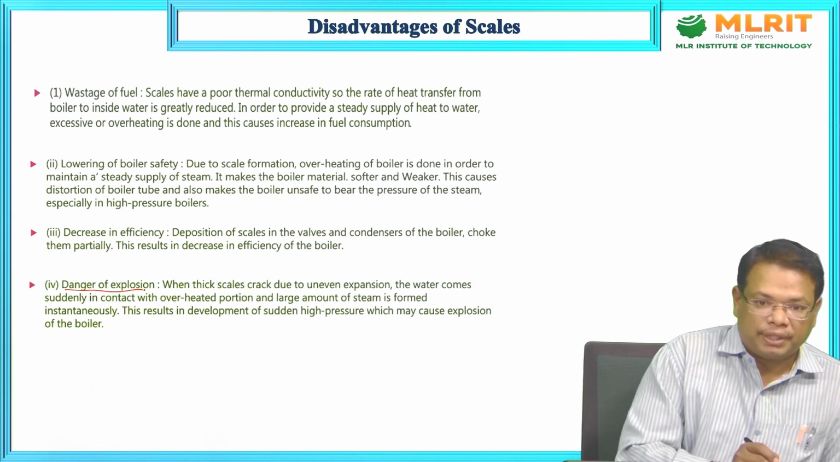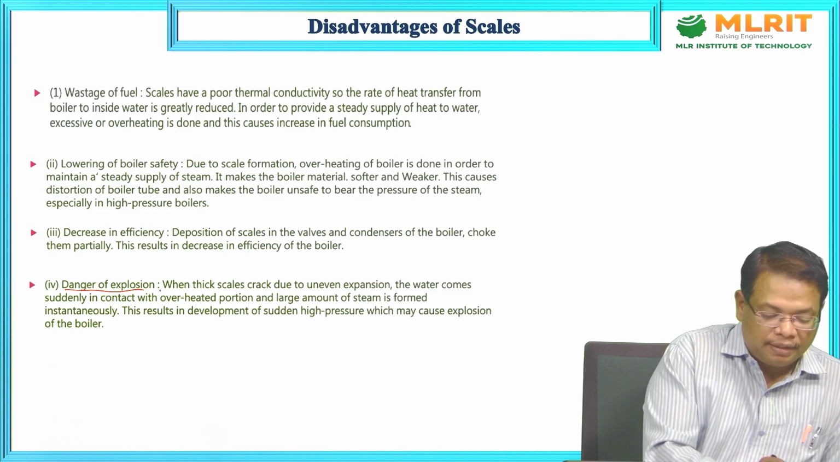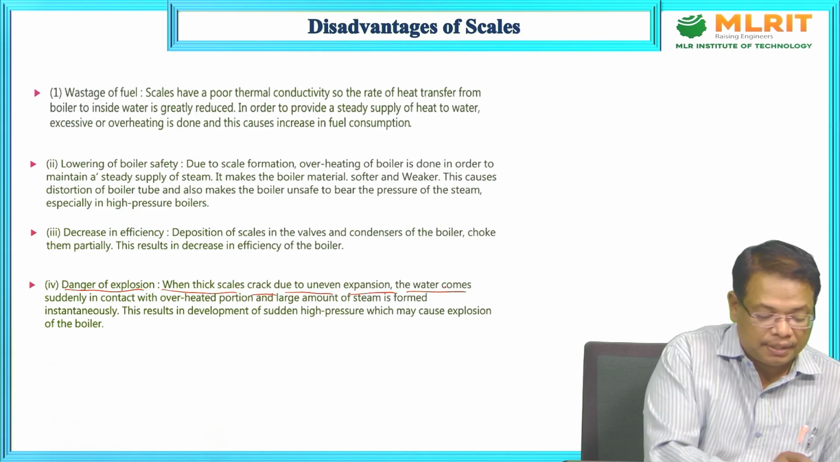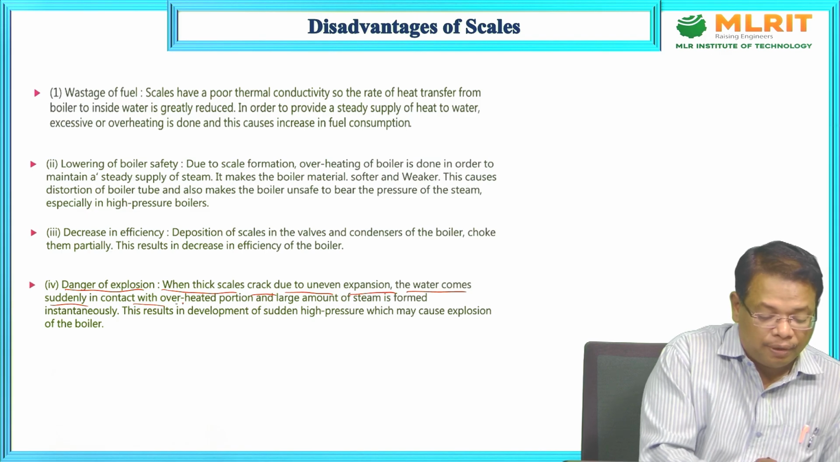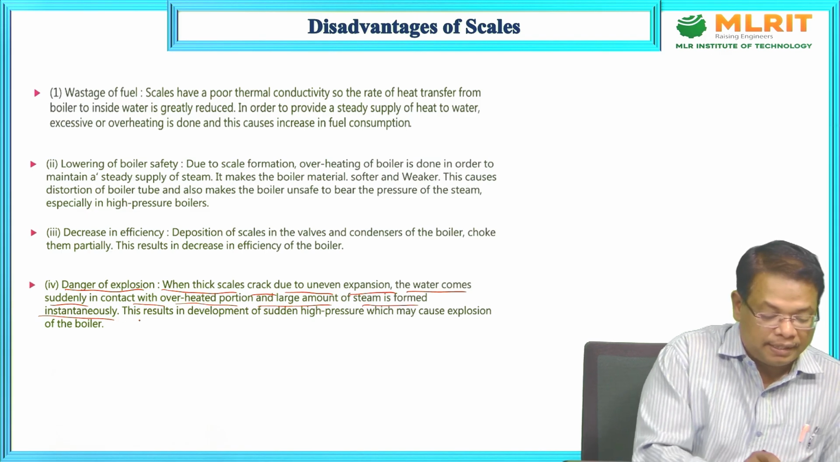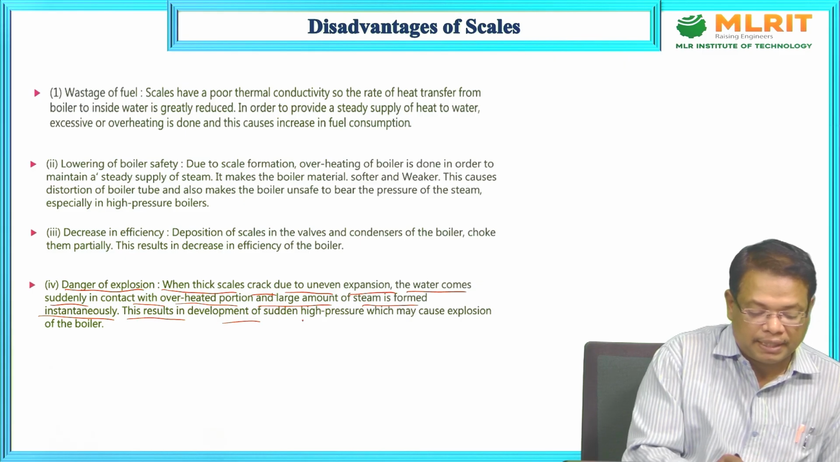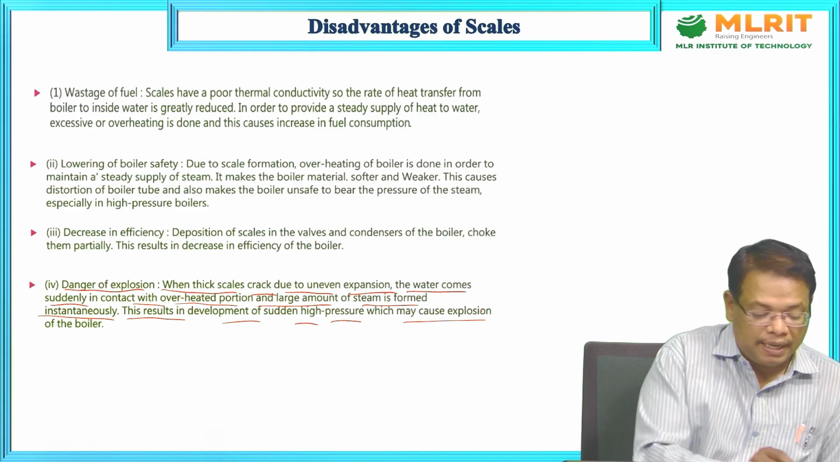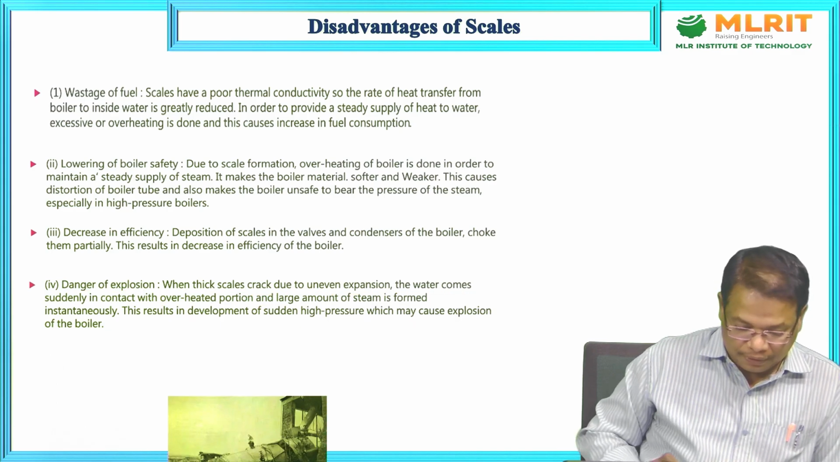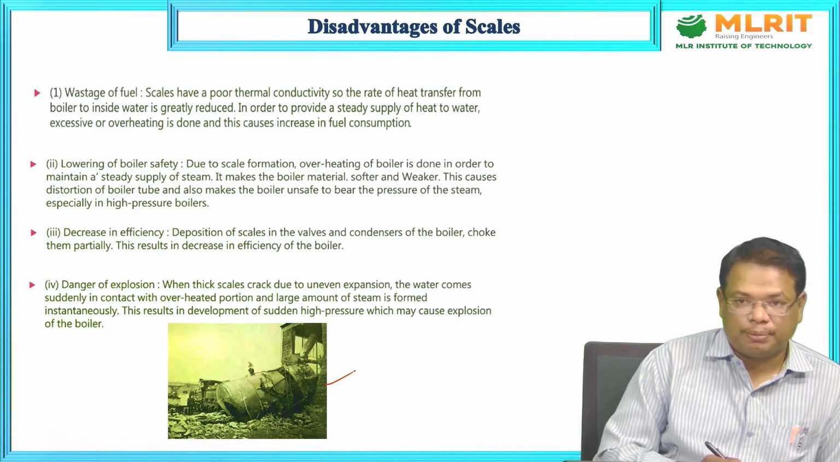Danger of the explosion. As we just said, when thick scales crack due to the uneven expansion, the water comes suddenly in contact with the overheated portion and large amounts of steam are formed instantaneously. This results in the development of sudden high pressure, which may cause explosion of the boiler. So this is an example of an exploded boiler.